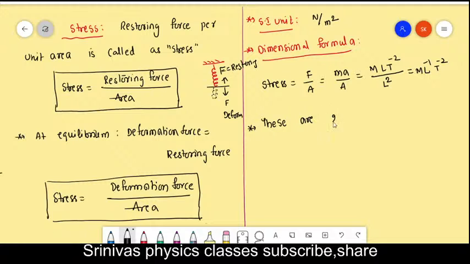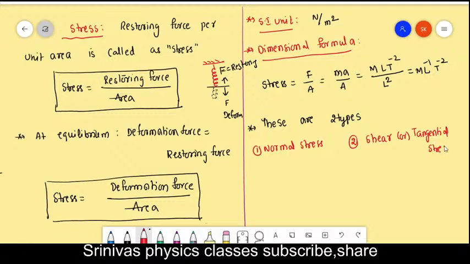The first one is the normal stress, and the second one is the shear or tangential stress.